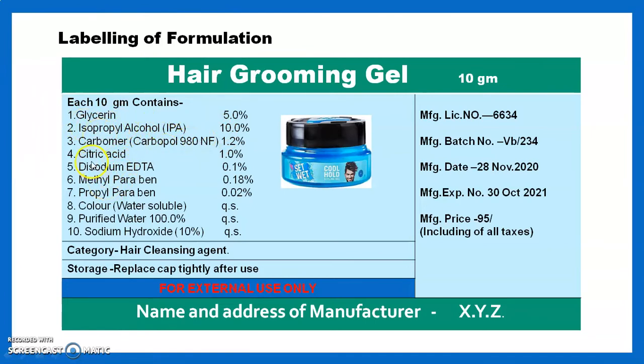Glycerine, isopropyl alcohol, carbomer, citric acid, disodium edetate, methyl paraben, propyl paraben, colorant, purified water and sodium hydroxide, all we mention. Then its category, that is hair cleansing agent. Then its storage condition: replace cap tightly after use, and it should have the label for external use only. Then the manufacturing details like manufacturing license number, batch number, manufacturing date, expiry date, etc. And finally the name and address of the manufacturer.